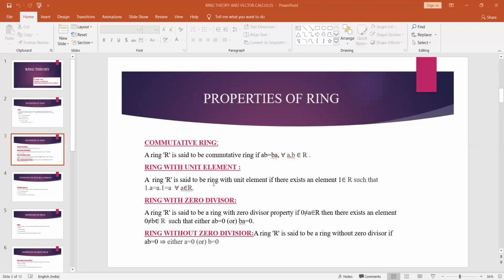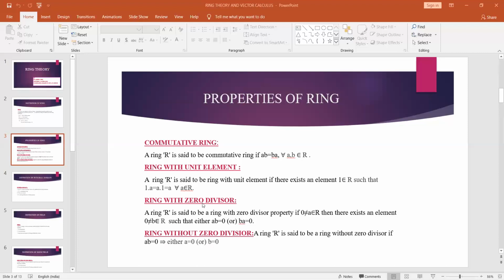Next property, ring with zero divisor. A ring R is said to be a ring with zero divisor property if, when we consider a non-zero element a in R, there exists another non-zero element b in R such that the product either ab = 0 or ba = 0.